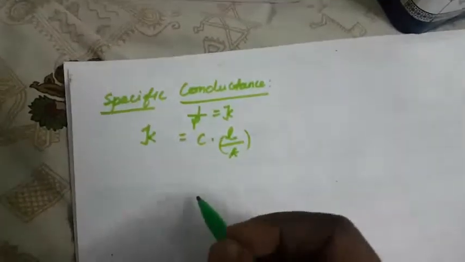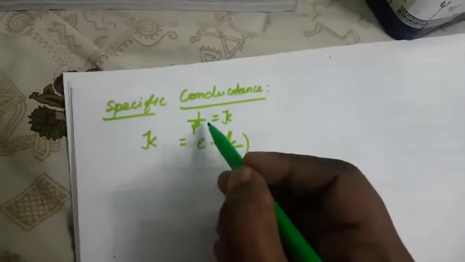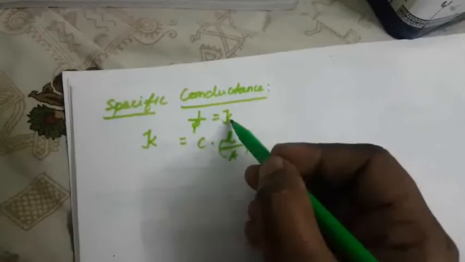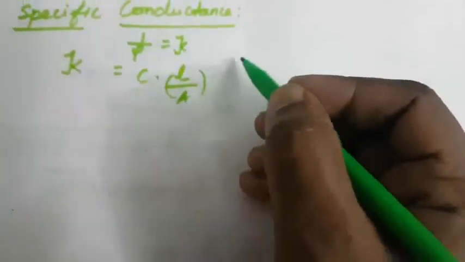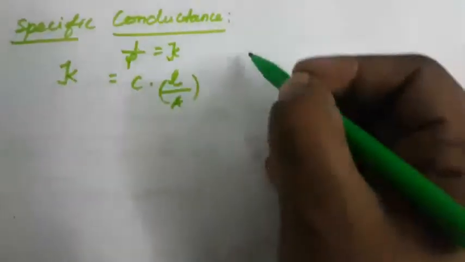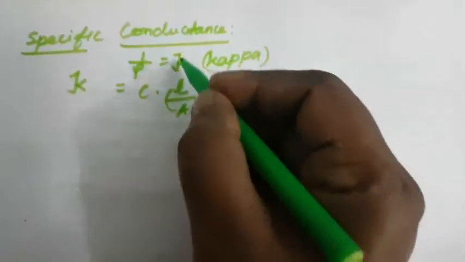Okay, so this is another one. That is the reciprocal of this. 1 by rho is called the specific conductance. The specific conductance is represented by kappa. So this is the kappa. So next one is kappa. Okay, so this is the kappa.